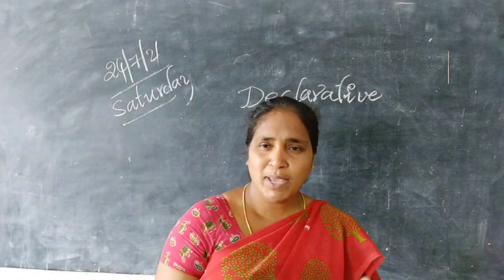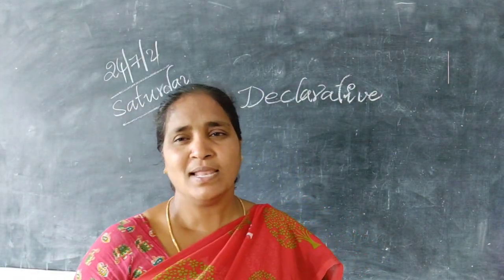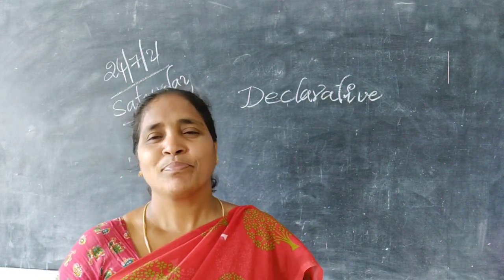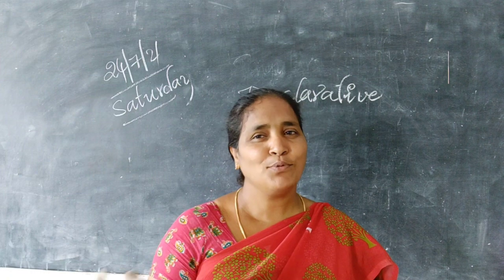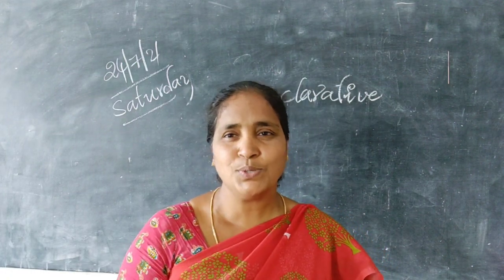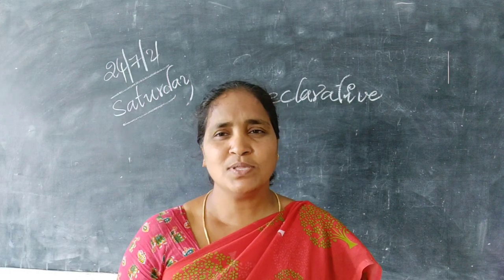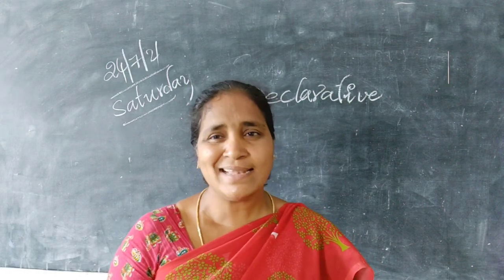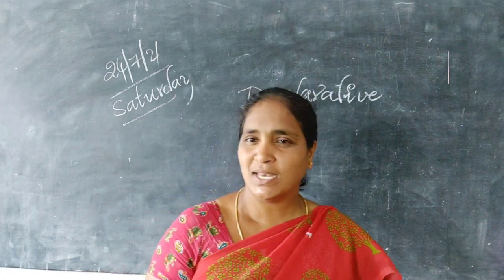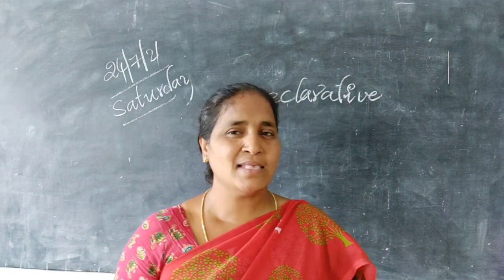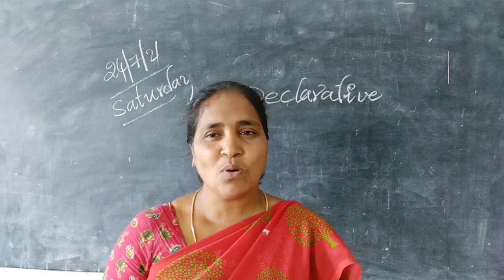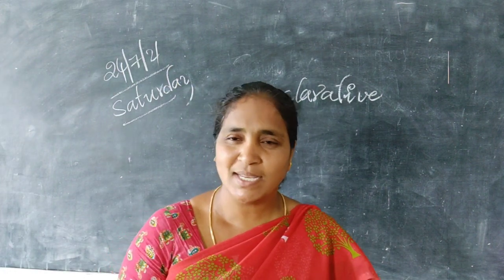A sentence that makes statements or declares something is called a declarative sentence. A declarative sentence is of two kinds. They are the positive sentence and the negative sentence. What is the positive sentence? A sentence that tells something is called a positive sentence. A sentence which has no, not, never is called a negative sentence.